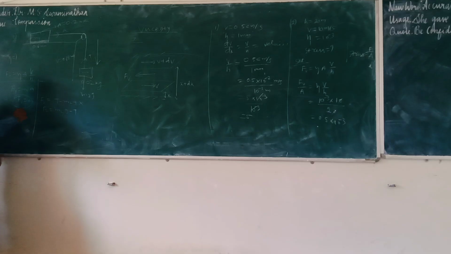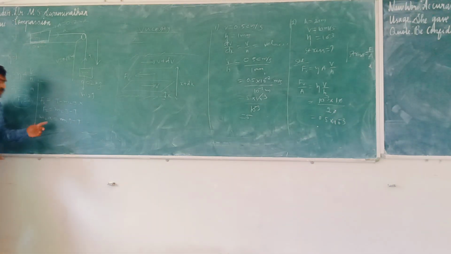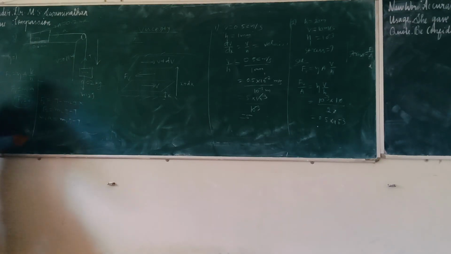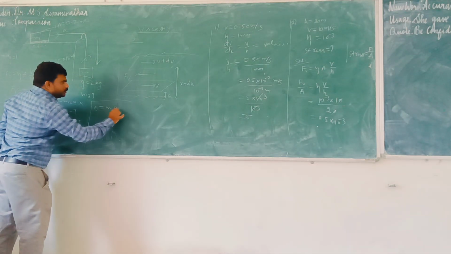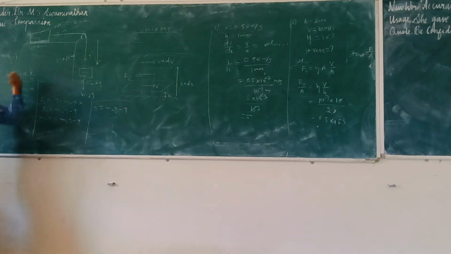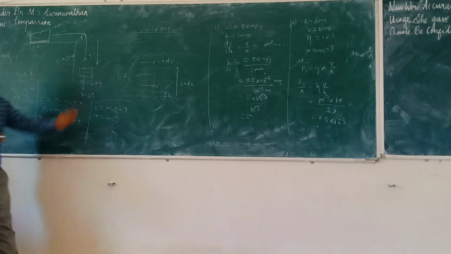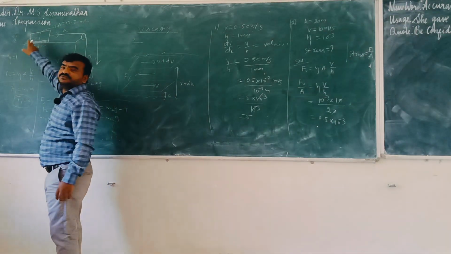Okay. So what is F2? What is Newton's second law? F is equal to m into a. F2 is m2 into a. So m2 into a is equal to m2g minus T. What is a? It is 0. So 0 is equal to m2g minus T. Shift T to this side. T is equal to m2g. T means nothing but tension. The tension is going to be balanced by the viscous force because we applied some oil.